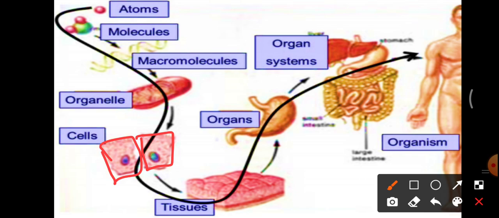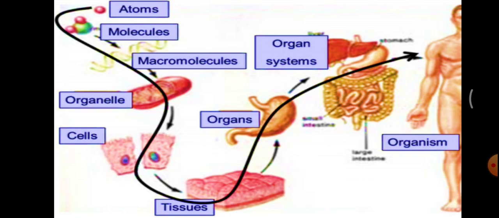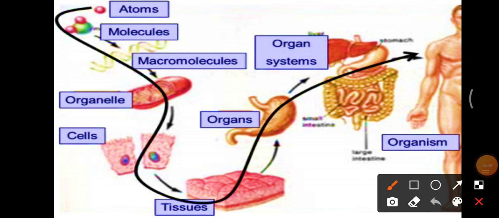And similar type of cells, which means the cells need to be similar in their structure and function. Such cells combine together and form tissues. We have studied about this in the previous class. And related tissues, not the same kind of tissue, are found in an organ.